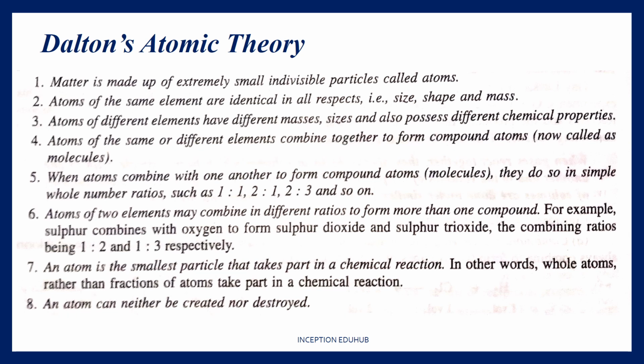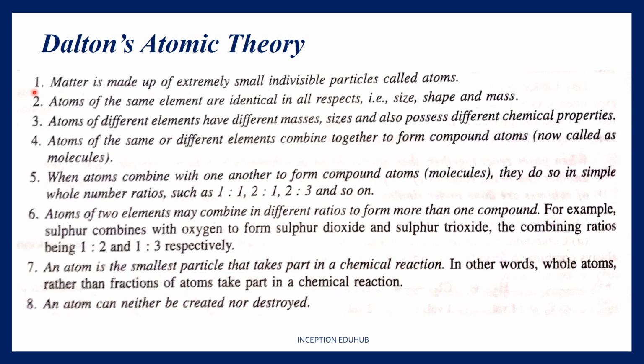It is composed of 8 postulates, and these are very simple postulates which we are going to understand. At that point of time, this was the only theory which gave an idea about how atoms used to react chemically with each other, how they might have looked like at that point of time. So this is a very important theory.